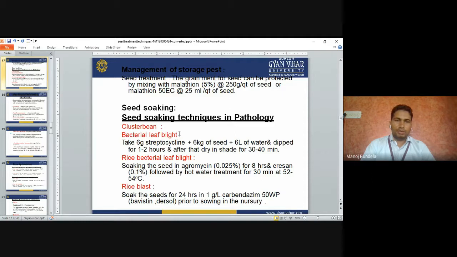Seed soaking. Seed soaking technique in pathology. Cluster bean, bacterial leaf blight. Take 6 gram streptocycline, 6 kg of seeds, 6 liter of water, dipped for 1 to 2 hours. After that, dry in the shade for 3 to 4 minutes. So that is used in control of bacterial leaf blight.